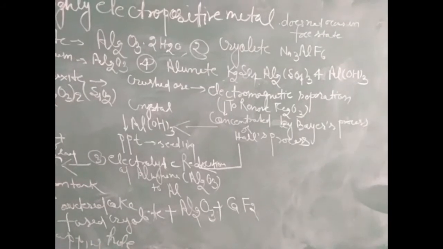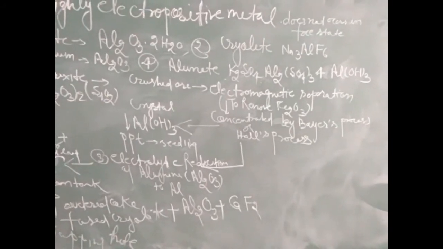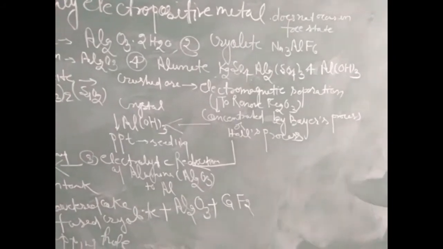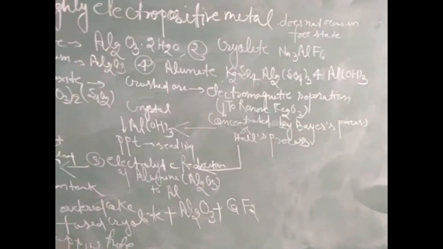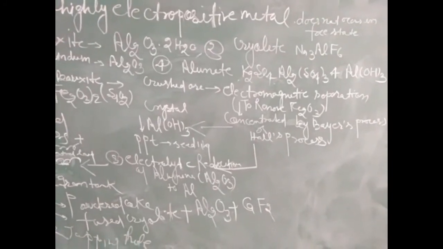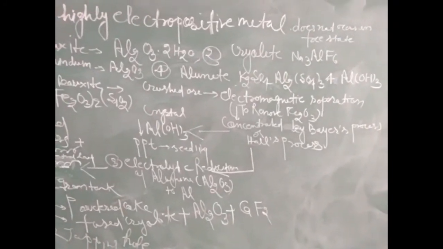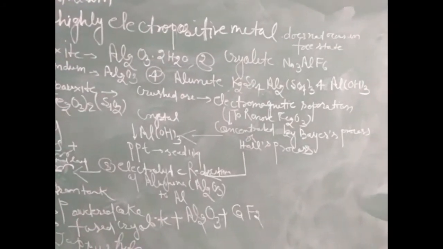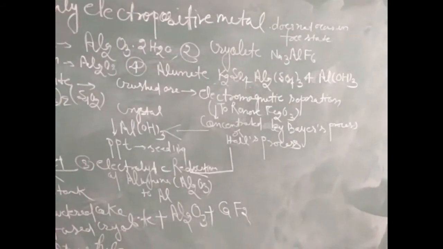Means the formation of aluminium hydroxide precipitate is carried out by adding aluminium hydroxide crystals for increasing the formation of precipitate. Now these crystals are used to increase the formation of precipitate. This process is called seeding.